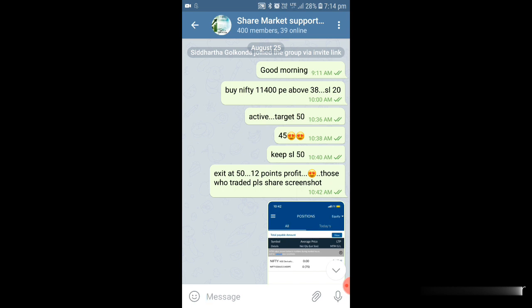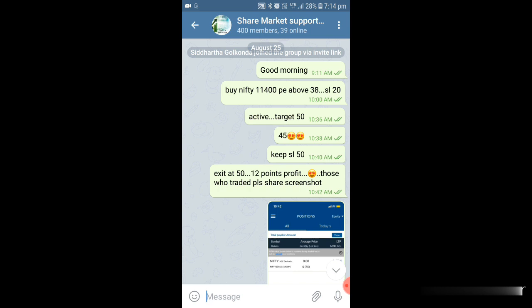So I gave a call on 38, and you can see what was my target. I mentioned 50 as a target, and we kept a stop loss also. In between it went to 55, so suddenly we increased the stop loss to 50, because we booked the profit, almost 12 points we booked, okay. The high was 55, so almost a 20 point movement there within a second. So that is the advantage if you are using support and resistance.